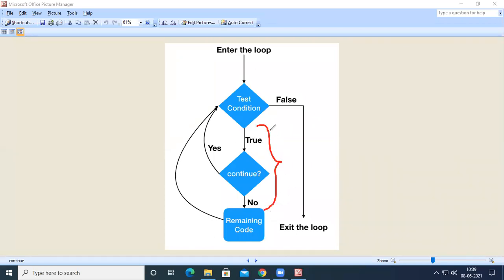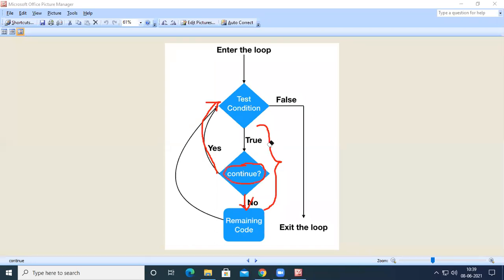So inside the body, if we have a continue statement, what we will do, we will again go for the test condition or go for the next iteration. If there is no continue, the remaining code inside the body will get executed.